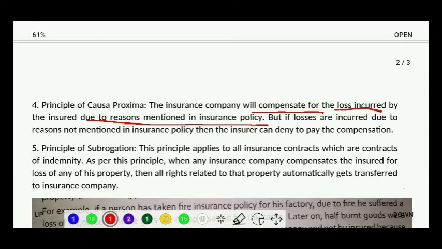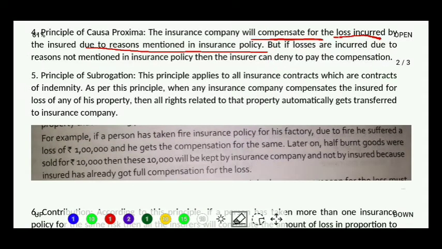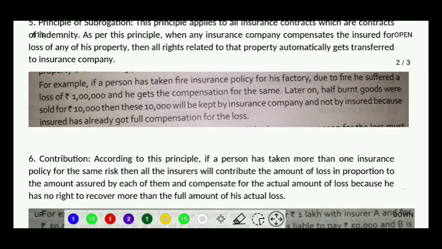Now moving on to the fifth principle of insurance, that is the principle of subrogation. Let's look at the example. Things will be clear here. See, what is the example saying? The example says that a person has taken a fire insurance policy for his factory. Due to the fire, he suffered a loss of 1 lakh. And then he gets the compensation for the same.